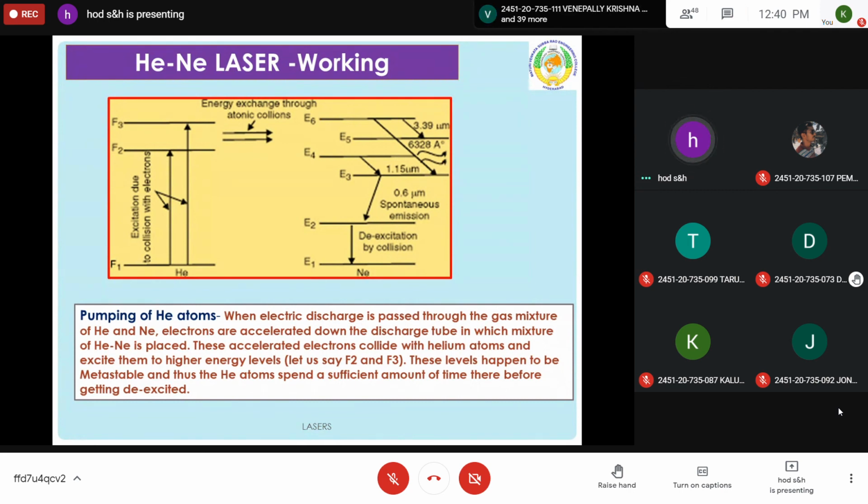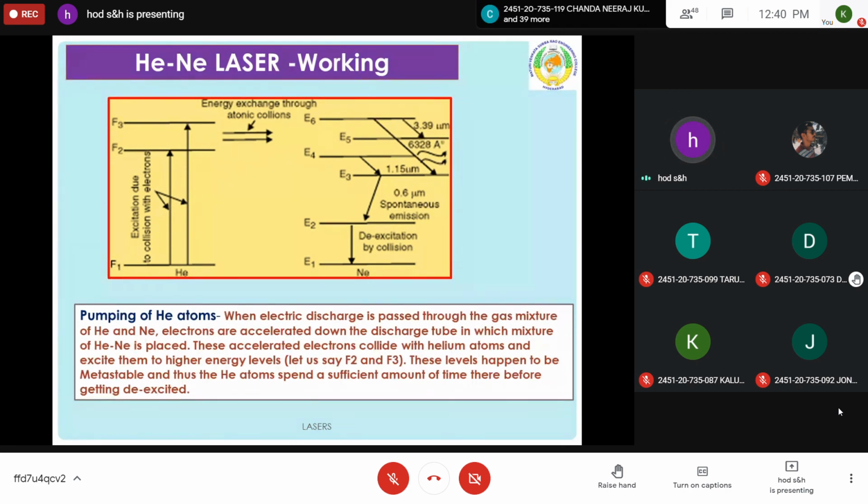A photon beam is produced, which is called the principle of laser, or lasing action. And we have discussed the construction and working of the Ruby laser: what the components are, how it works, and what its merits and demerits are. Then the gas laser, the helium neon laser, and how it works. It is continuous: whenever the voltage applied is continuous, the output laser beam is also continuous. And one more laser is there, that is the semiconductor laser.